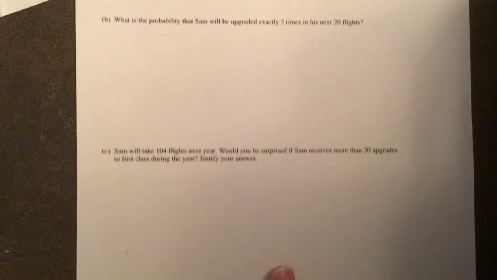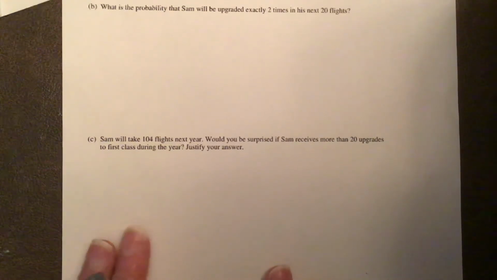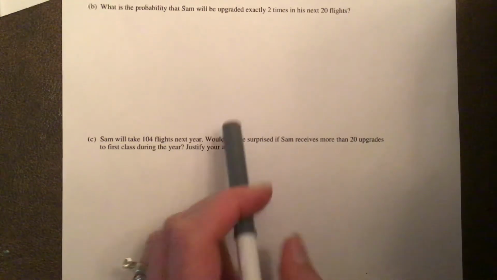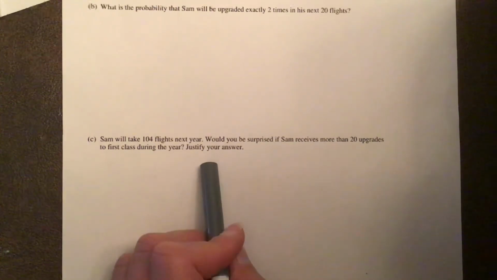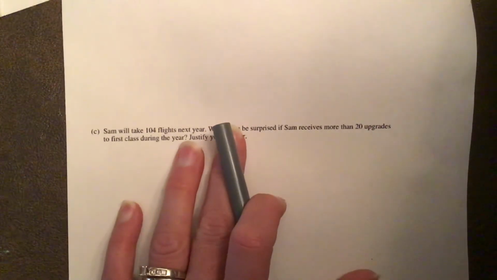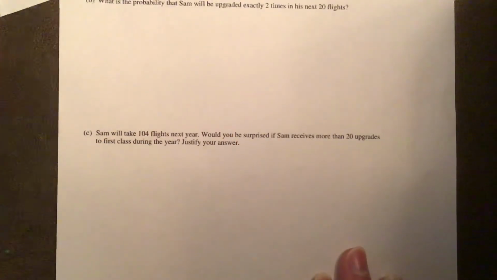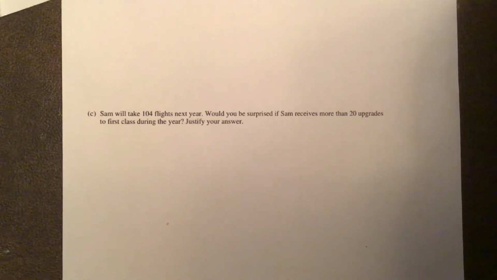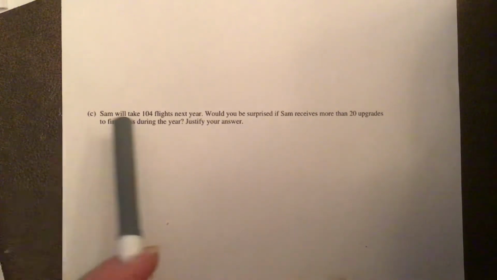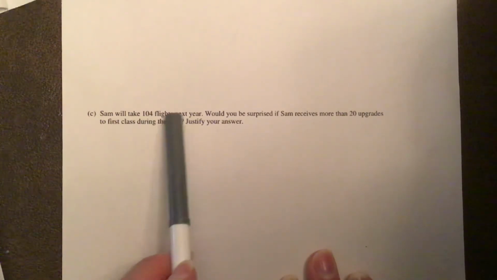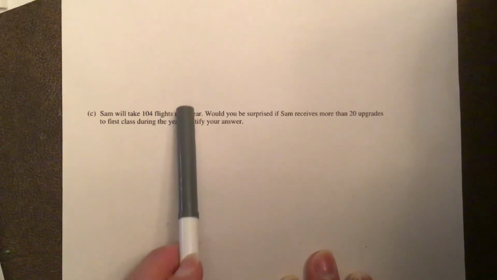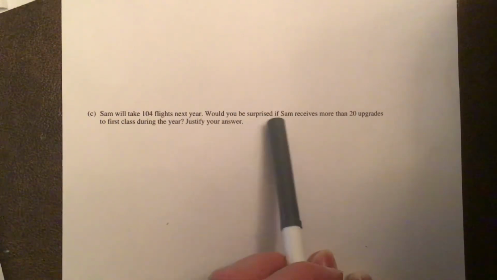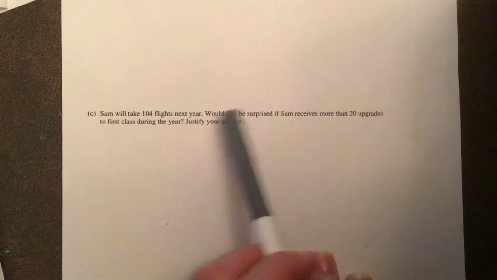Okay, let's move on to part C. Part C says Sam will take 104 flights next year. Would you be surprised if Sam receives more than 20 upgrades to first class during the year? Justify your answer. So we probably need to first figure out how likely it is that he would get more than 20 upgrades, and then use that probability to answer the question about if we would be surprised. So C, is it binomial or geometric? Well, if you said binomial, you're right. And the reason is because there is a fixed number of trials. He's taking 104 flights, and we want to find the probability he gets more than 20 upgrades. So that's why this one's a binomial.